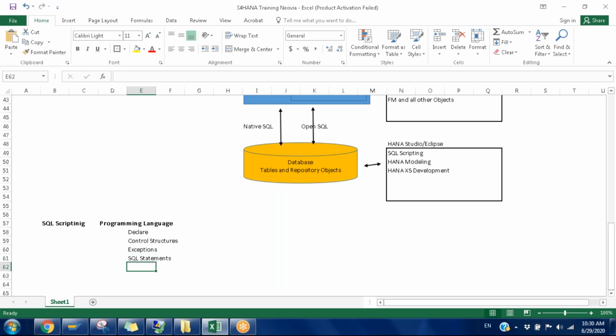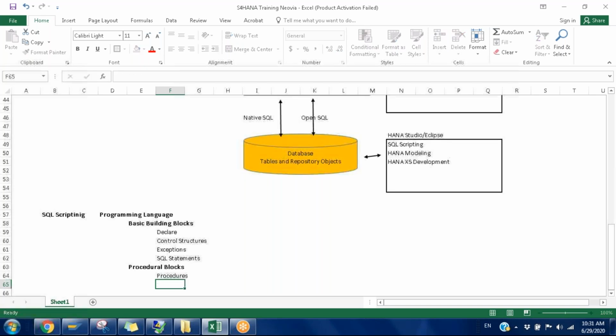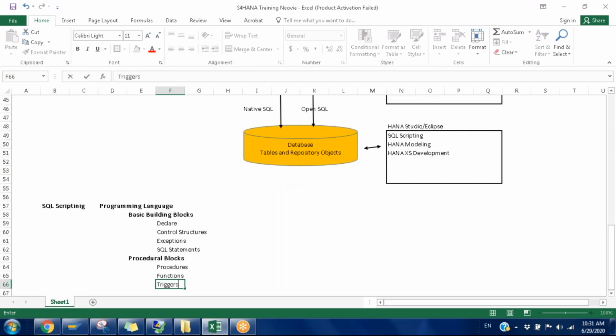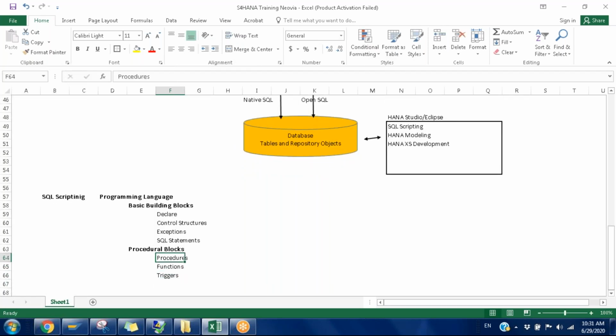Now these are the basic building blocks, and what are the procedural blocks here? Based on those, how are we going to design reusable blocks? We have modularization in SAP, right? We can create function modules, and we can create classes for reusable purposes. Similarly, what is available over here? That is procedures, functions, and triggers.